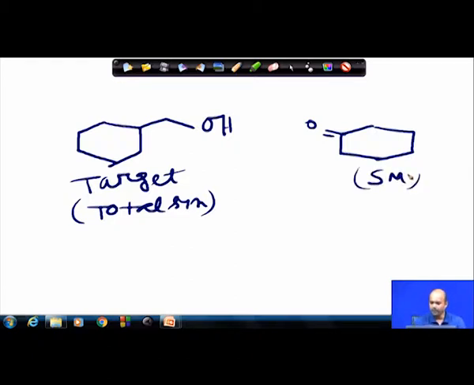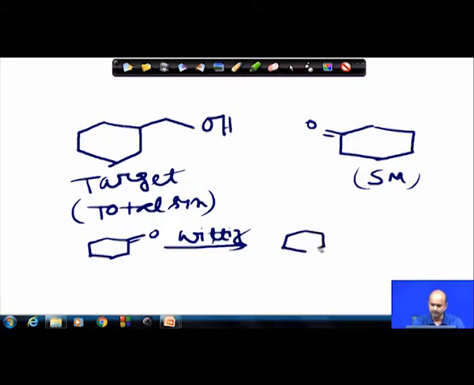Now, what are the reactions you need? You will be using a Wittig reaction first to convert this compound to this cyclohexene, and then you do a hydroboration reaction to get this target molecule.